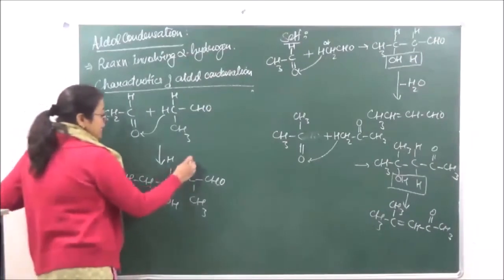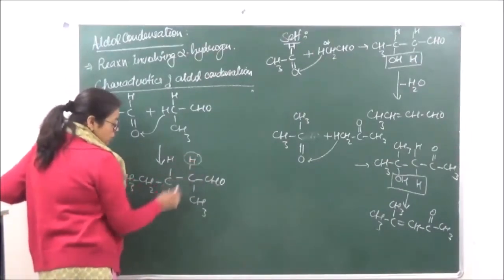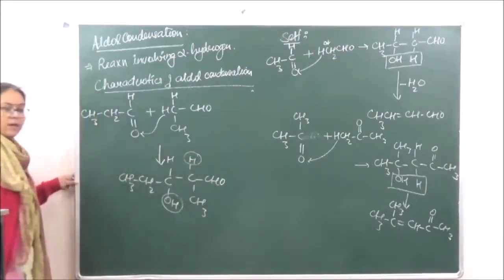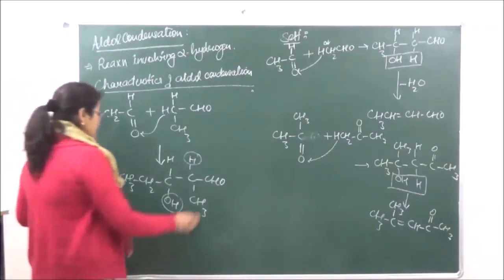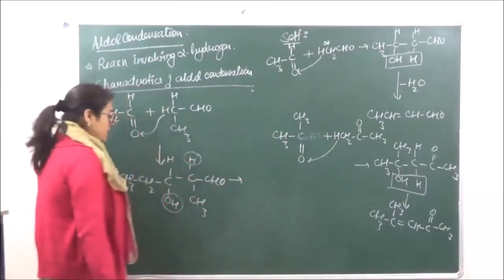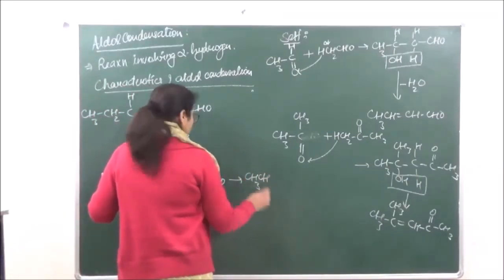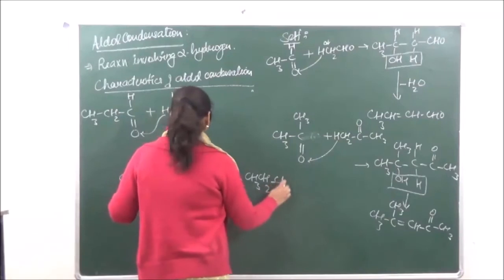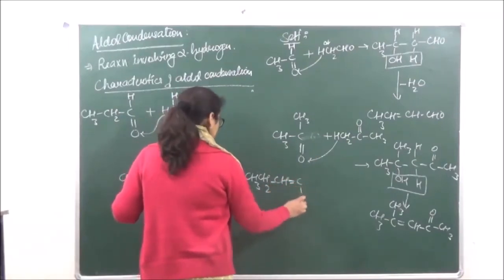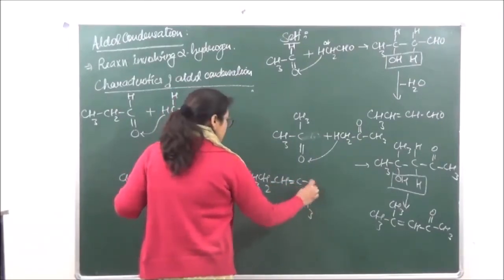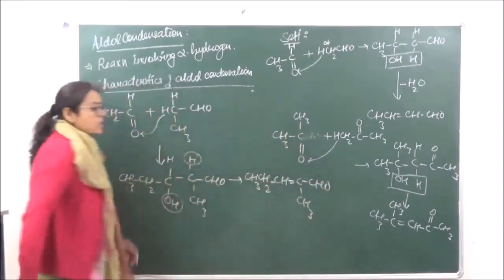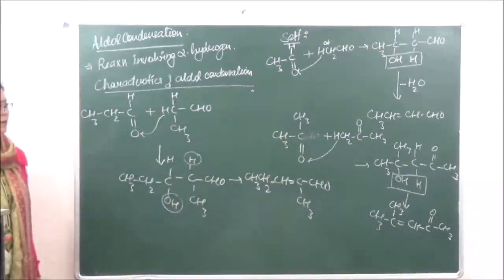Right? And then this hydrogen from here and this OH from here, that is going to be eliminated and we get an unsaturated aldehyde. This is the product which we will get over here.